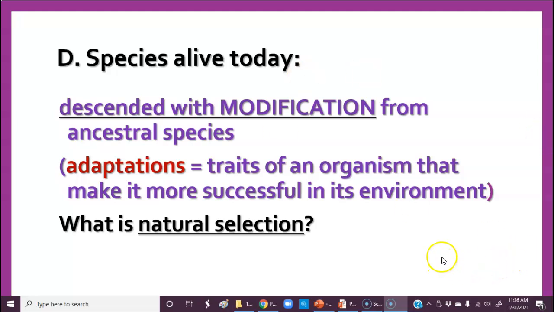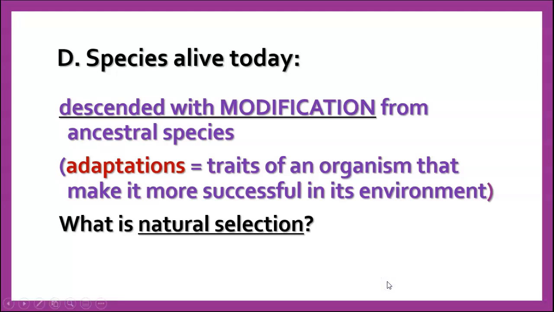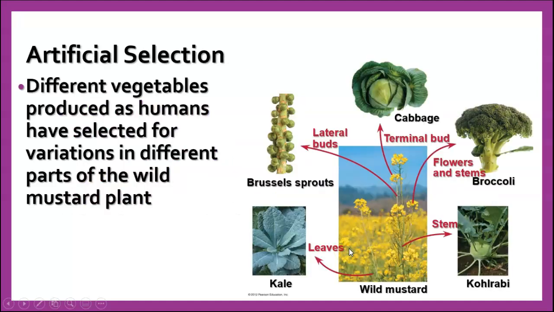So it's definitely important to understand those basics about evolution. So when we use the term natural selection, what is it that we mean by that? Well, let's look at the opposite of natural selection. We have things available to us today that have been developed through something called artificial selection. For instance, these vegetables that are shown here, kale, Brussels sprouts, cabbage, broccoli, kohlrabi, are all descended from the same wild mustard plant that has been selected for different characteristics that the humans that were using them found advantageous.